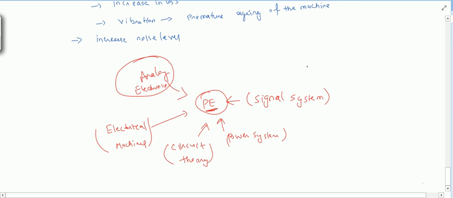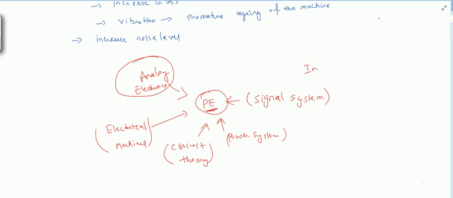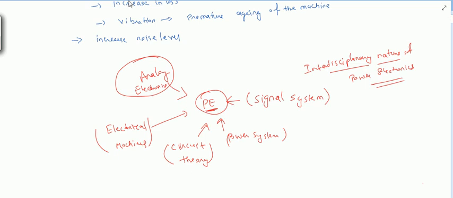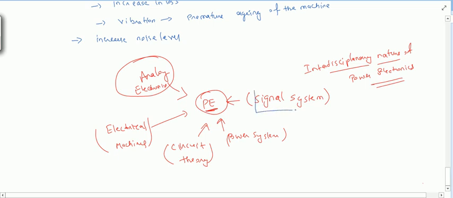It is like an interdisciplinary nature of power electronics, right? So mainly this signal system you should know for the Fourier analysis.